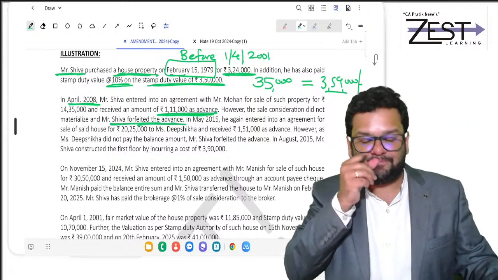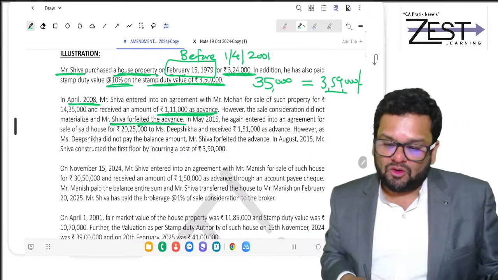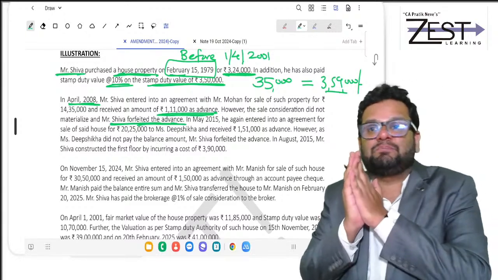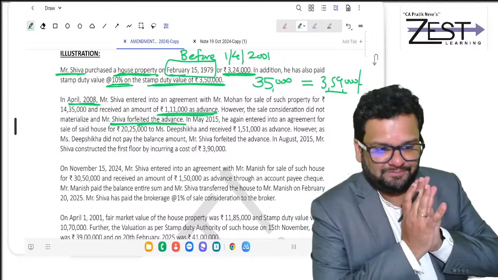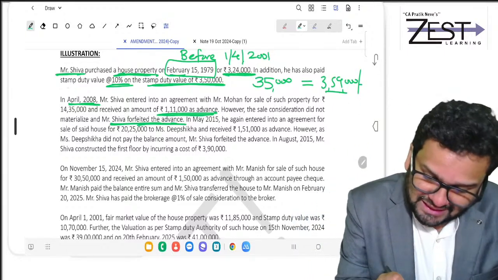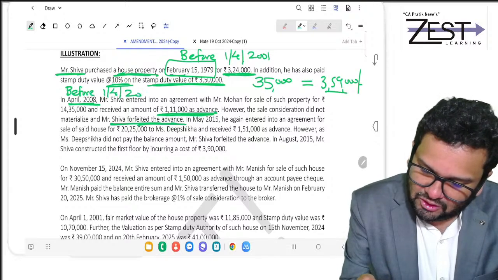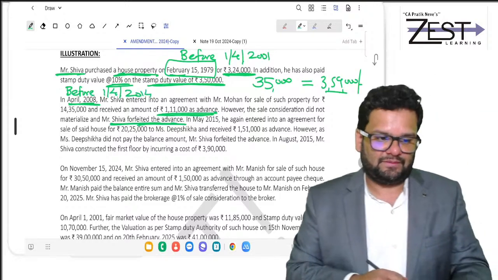Friends, do you remember when such advances are forfeited, it gets subtracted from COA because it has happened before 1st April 2014. Yes.